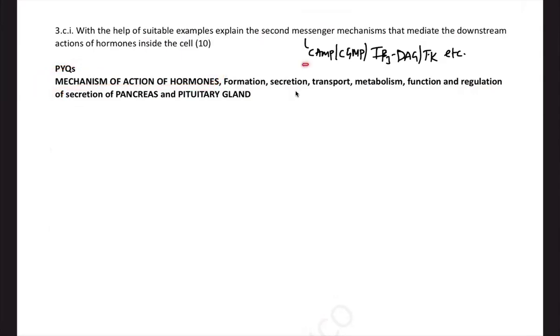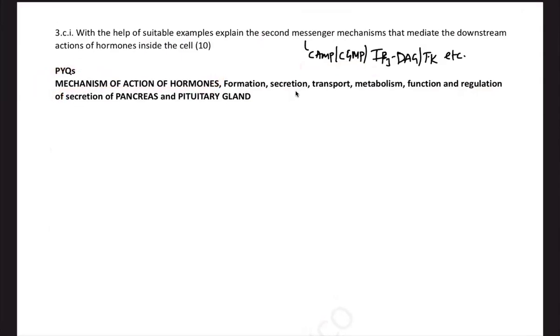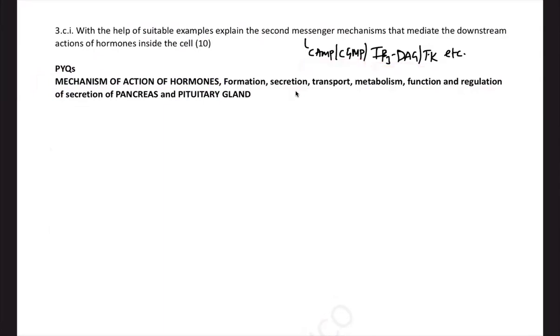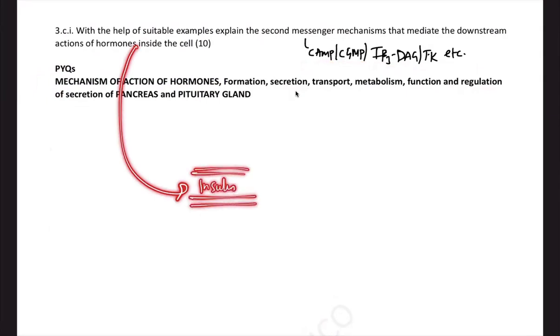So there are secondary messenger mechanisms like cyclic AMP, cyclic GMP, IP3 DAG, tyrosine kinase pathway. If you are smart enough, you can write the mechanism for insulin, because insulin we did cover in pharmacology.